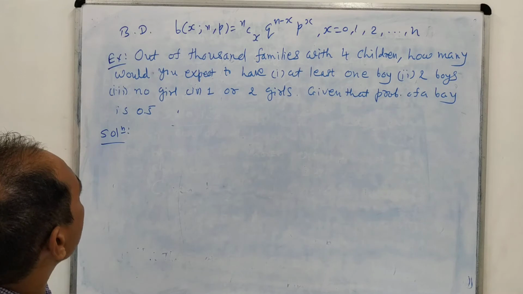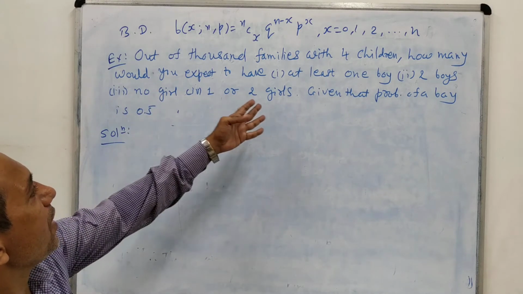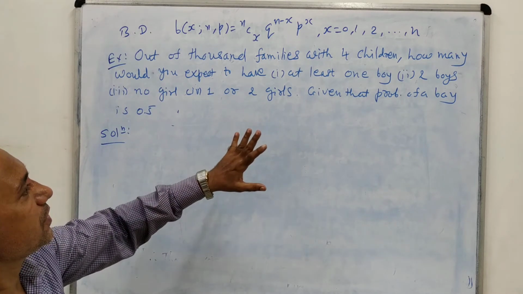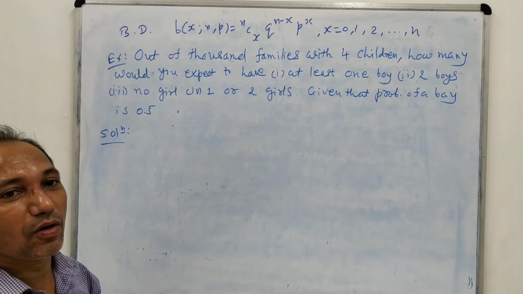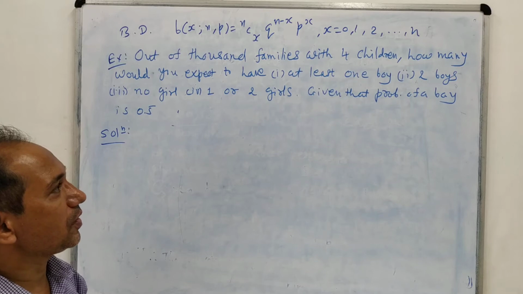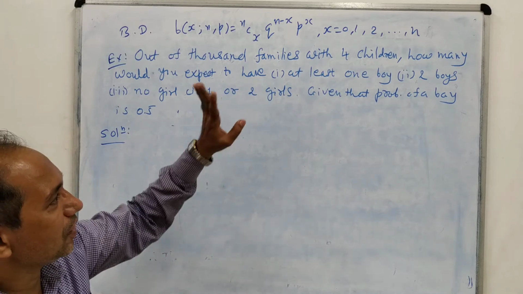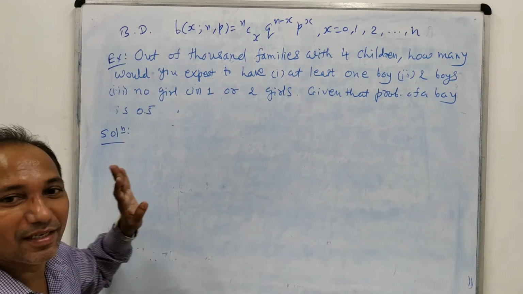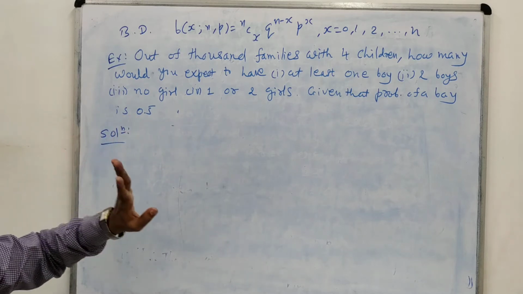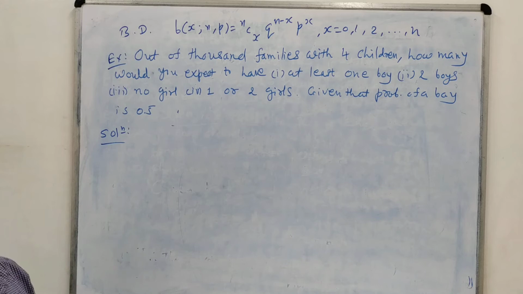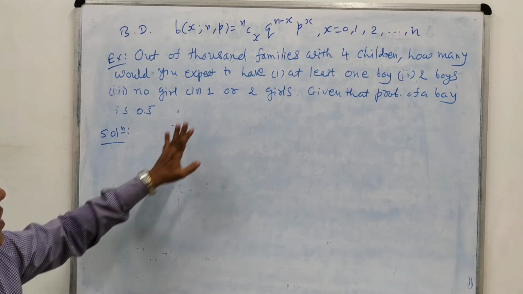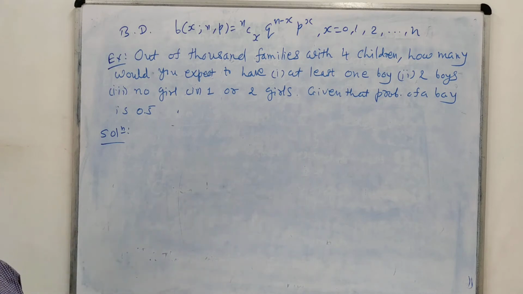At least one boy means one boy or 2 boys or 3 boys or 4 boys. It cannot increase because there are only 4 children. Exactly 2 boys. No girl means all the children are boys. And 1 or 2 girls.